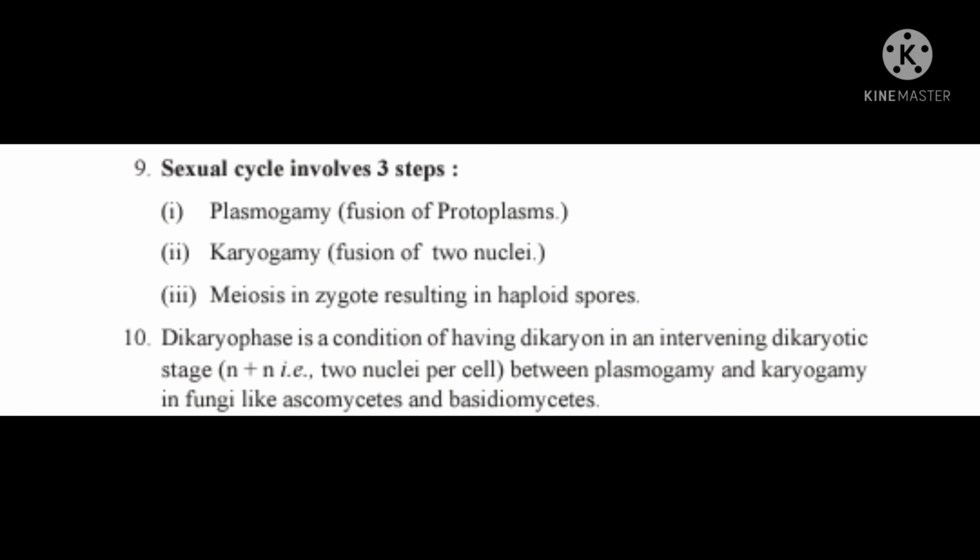Two, karyogamy, fusion of two nuclei. Three, meiosis in the zygote resulting in haploid spores. Ten, dikaryophase is a condition of having a dikaryon, an intervening dikaryotic stage, n plus n, two nuclei per cell, between plasmogamy and karyogamy in fungi like Ascomycetes and Basidiomycetes.